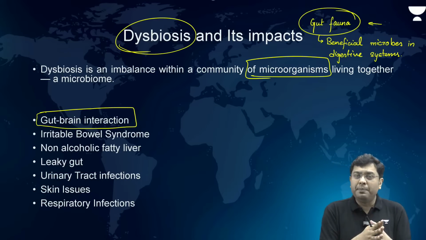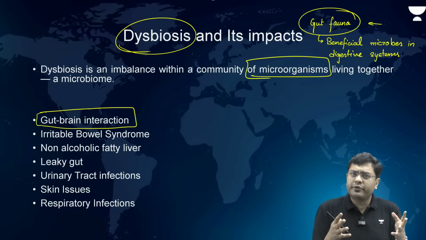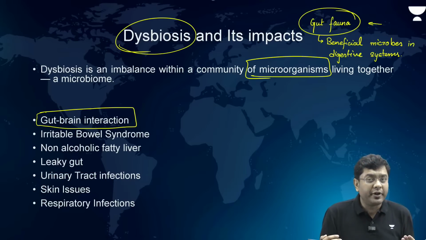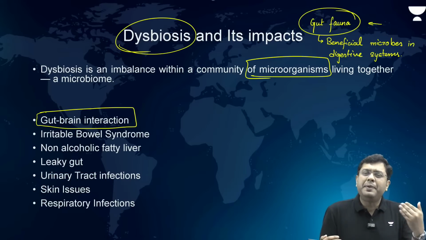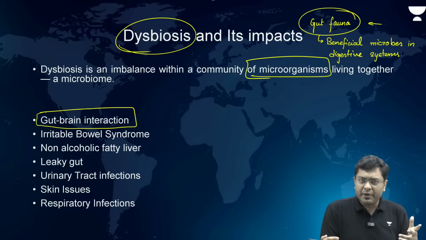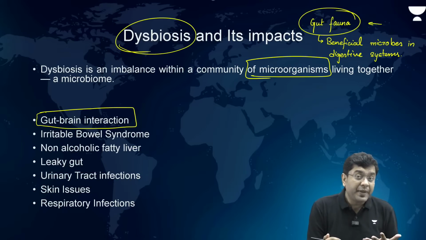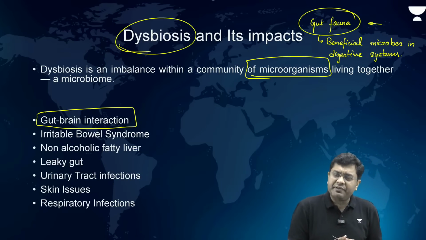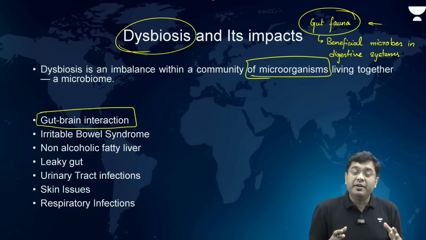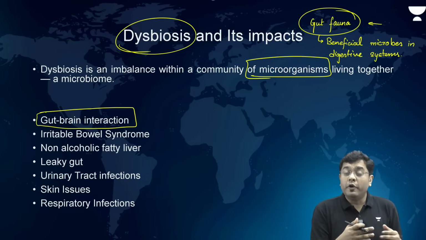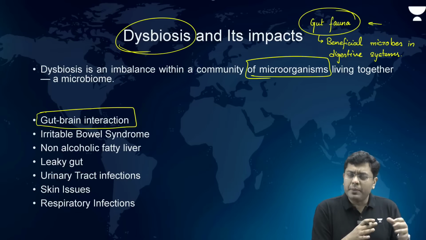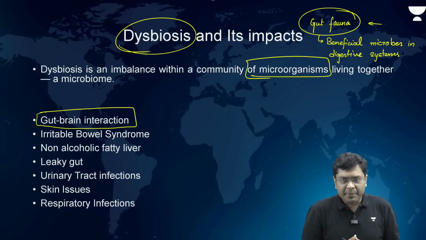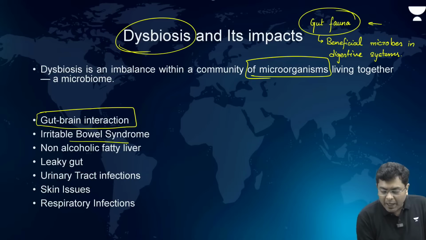Oftentimes, that lack of complete digestion and breakdown of the toxins leads to an impact on the liver as well, and that is when people start suffering from fatty liver, the non-alcoholic fatty liver kind of disease. Now, this is very prevalent right now in our country, where various researchers have indicated that fatty liver and diabetes are among the most prominent non-communicable disease problems. Then irritable bowel syndrome, non-alcoholic fatty liver, leaky gut.